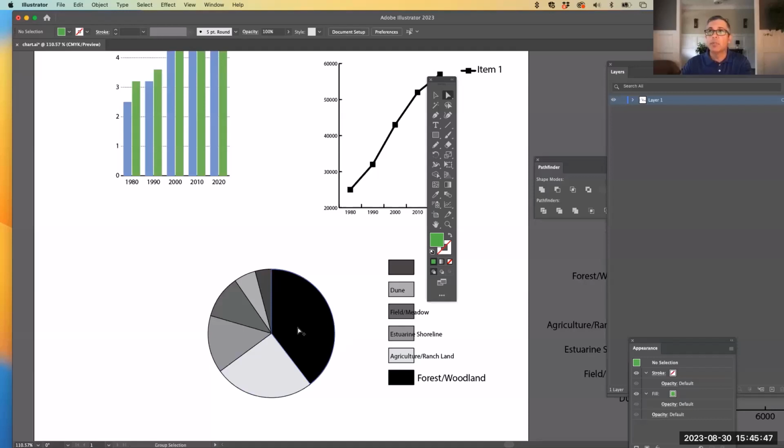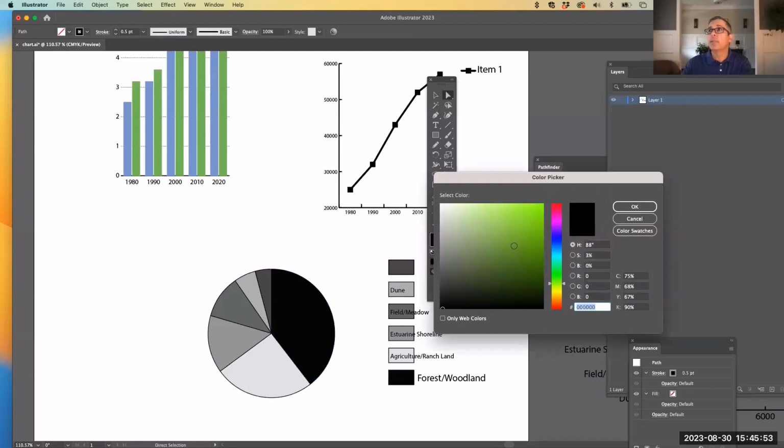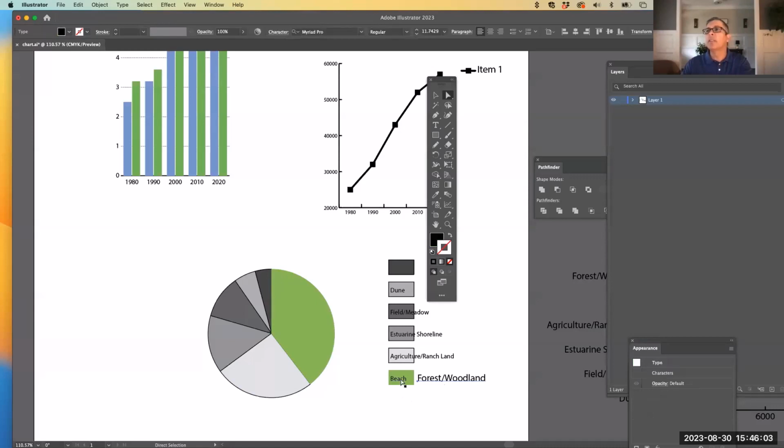If you hold Alt or Option and you click twice, you can say no fill, change it to the color that you want by double clicking on the color, removing the line. And you're going to do that for each one of them. And once you're done doing that, then you're going to grab the different wording that goes with each and put them next to each one, right? In the order that they appear. And you can change the point size to 9 point and so forth.